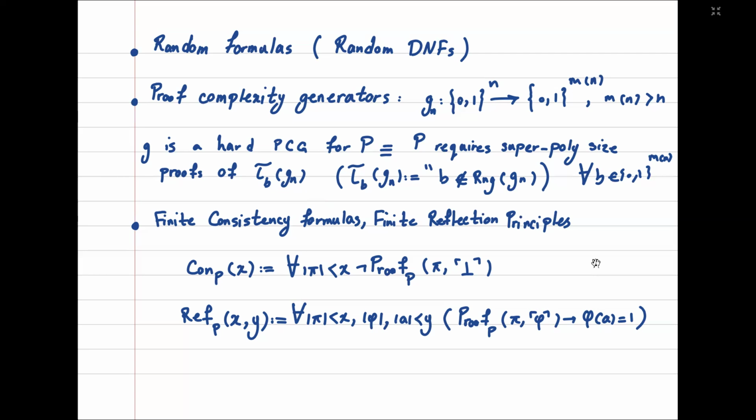And the last kind of formulas that are believed to be hard for any proof system is finite consistency formulas or finite reflection principles. The finite consistency formula says that for any fixed x, P does not have a proof of length at most x for contradiction. And the reflection principle formula says the usual soundness in propositional logic, namely that if pi is a proof of phi, then phi(a) should be 1 for any assignment a, but the finite version of it.